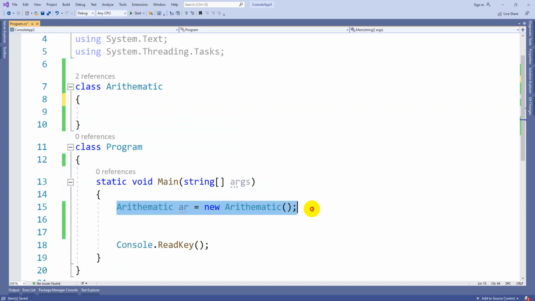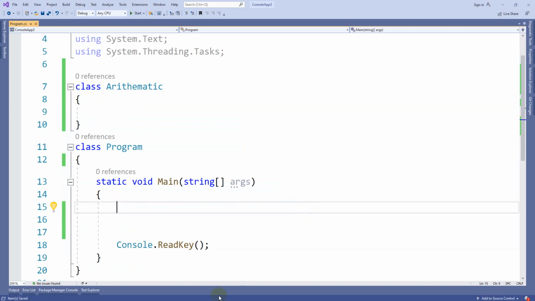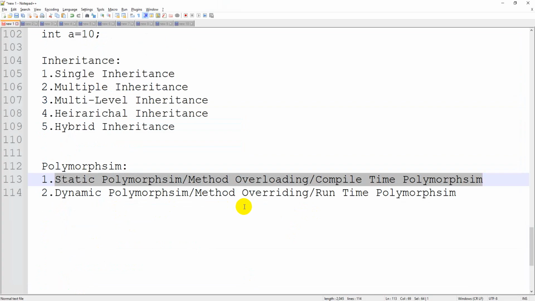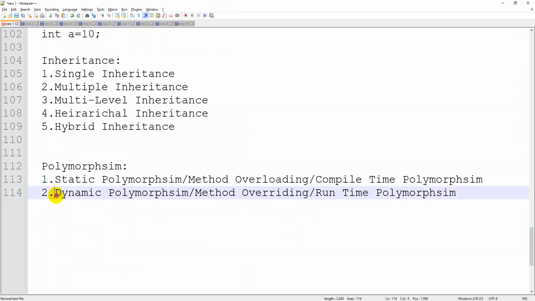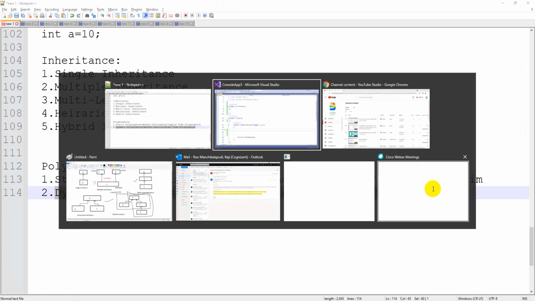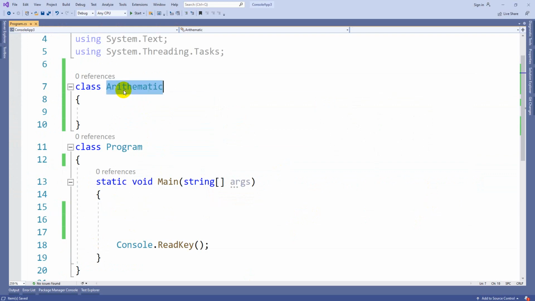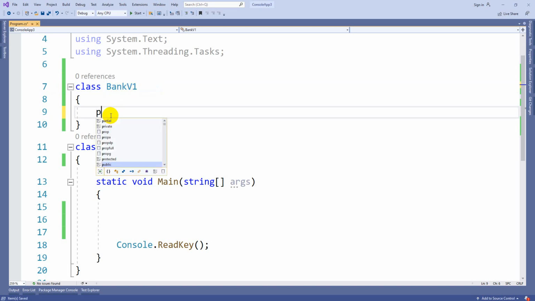Now method overriding. Method overriding is always possible between two or more classes which are connected with inheritance logic. Suppose you have a bank version 1 class. Here we have public void withdraw with an int amount.